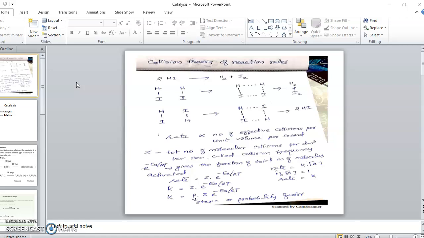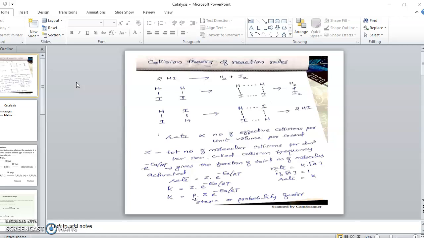For the breakage of the bond, it requires the collision of the reactant molecules. Collision theory is best to explain the gaseous reaction. So the reactant molecules are colliding with each other, and while they are colliding, the bonds will break. The bonds are just like a spring. Whenever they react with each other, the energy is transferred from one molecule to the other,